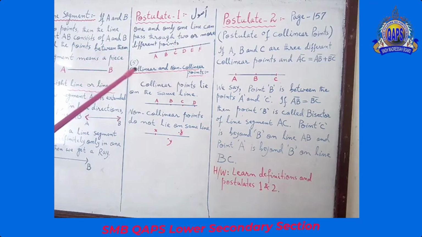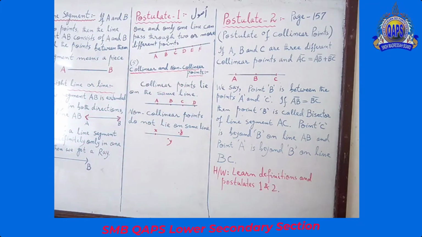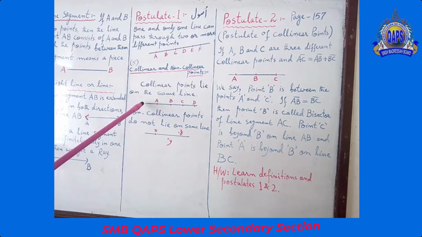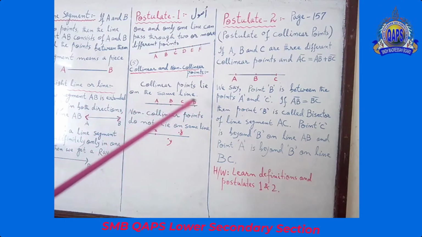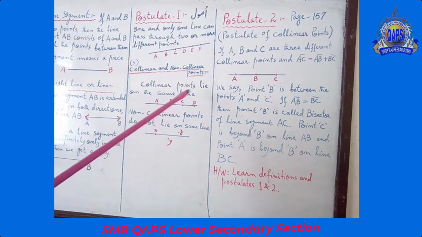Number 5. Collinear and non-collinear points. First of all, look at the diagram. See? It's a straight line, and all the points over here on the same straight line are collinear points.